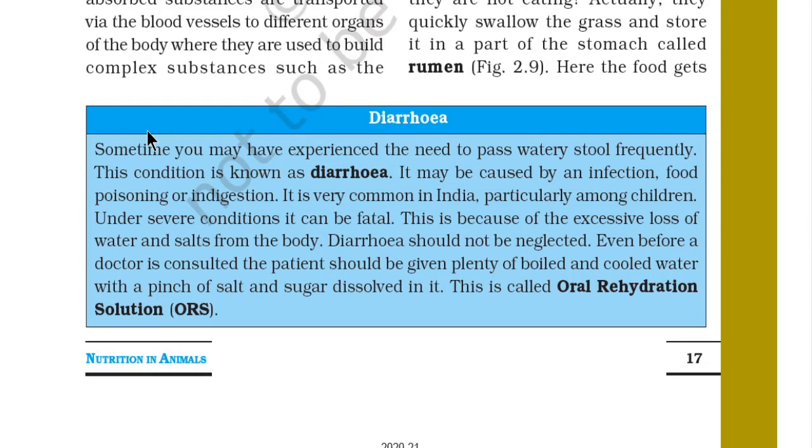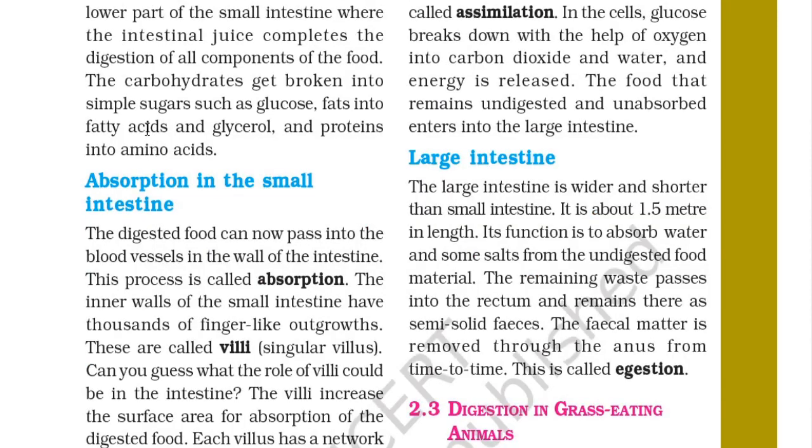The absorbed substances are transported via the blood vessels to different organs of the body, where they are used to build complex substances such as proteins required by the body. So protein is generated here. Protein is very important for building of our body. This process is called assimilation.